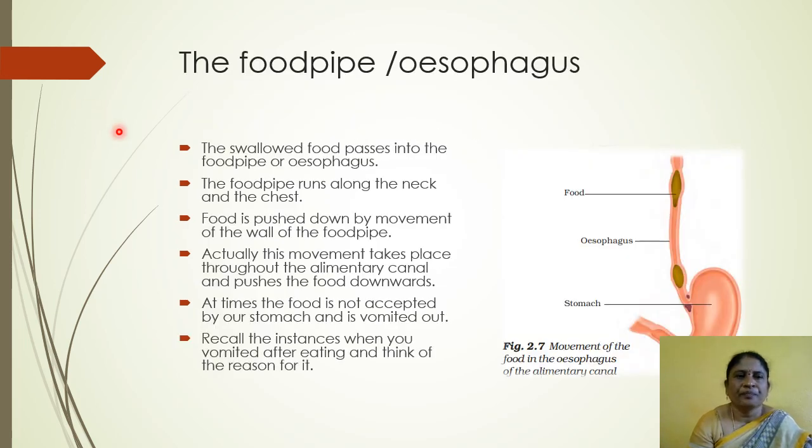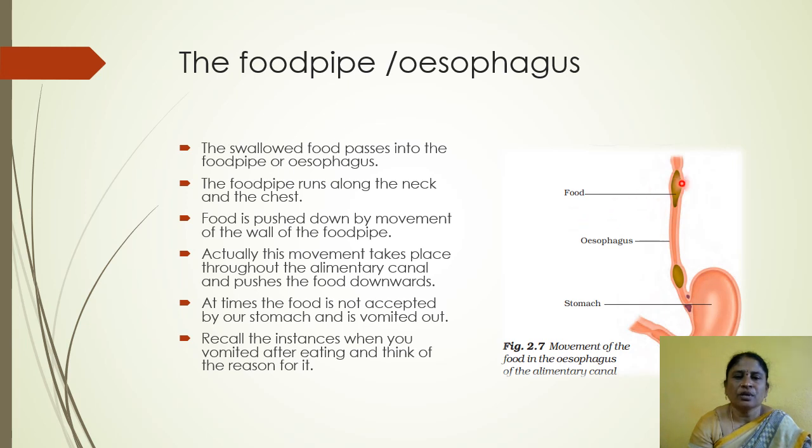See, children, this is the food pipe. It is also called the esophagus. It is a long and cylindrical tube-like structure. The swallowed food passes into the food pipe or esophagus.